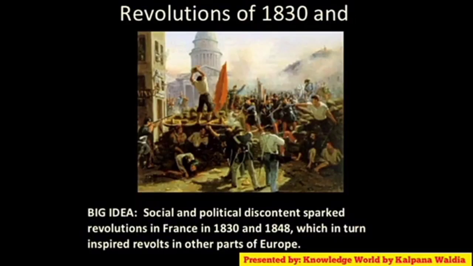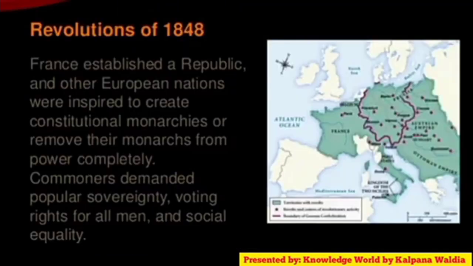Revolutions of 1830 and 1848 inspired the revolts of other parts of Europe. In the Revolution of 1848, France established a republic and other European nations were inspired to create constitutional monarchies or remove their monarchs from power completely. Commoners demanded popular sovereignty, voting rights for all men, and social equality.